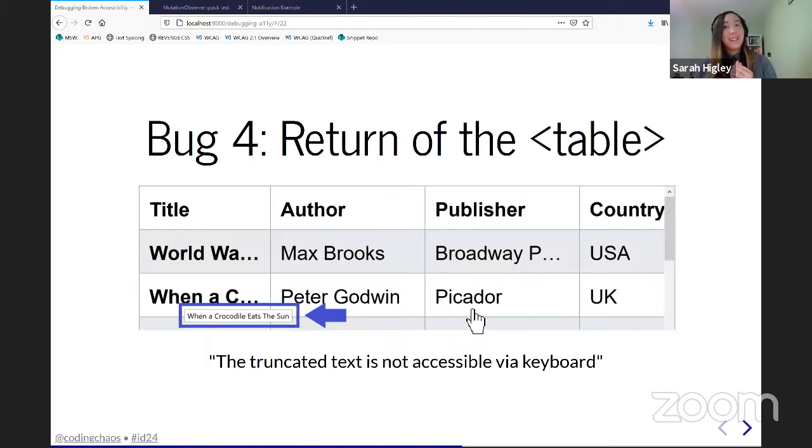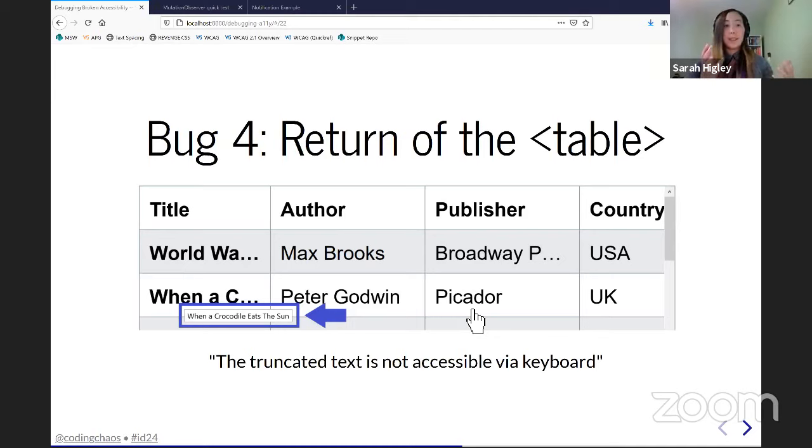And finally, the last bug. Let's go back to that original table, but look at something a little different. Look at the way it truncates text. And I may have lied just a little bit when I said this talk wasn't about tooltips, because this last bug is about tooltips. This hypothetical bug says that the full text string of the truncated text is not available via keyboard. It's not keyboard accessible.